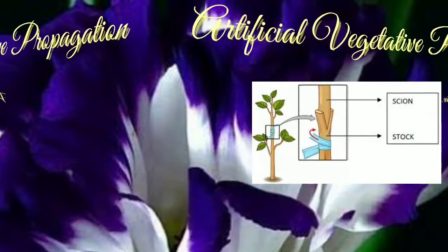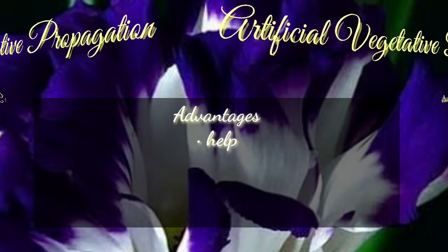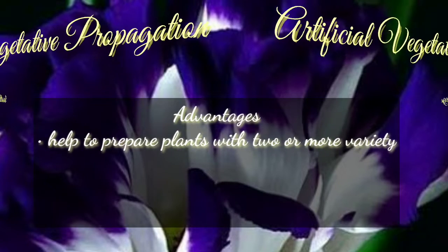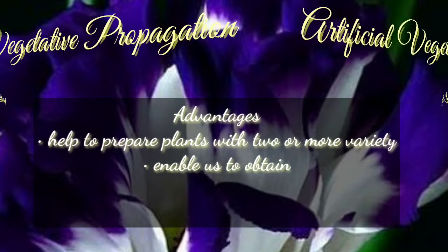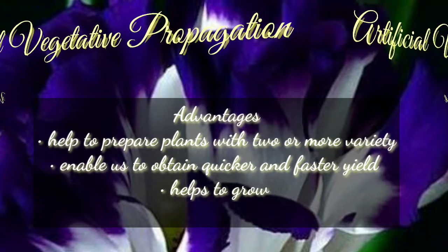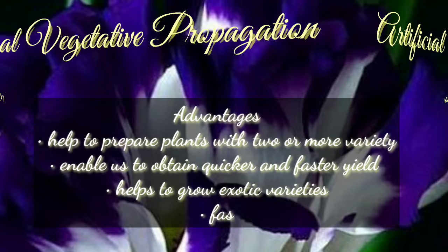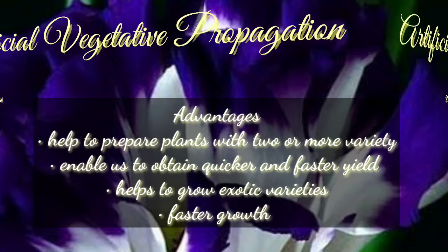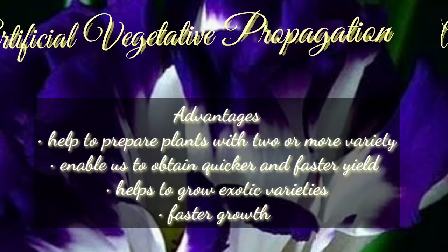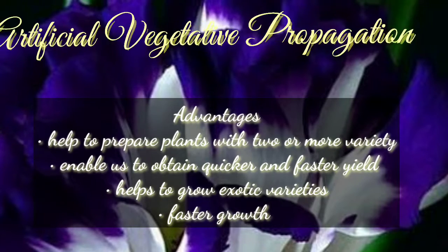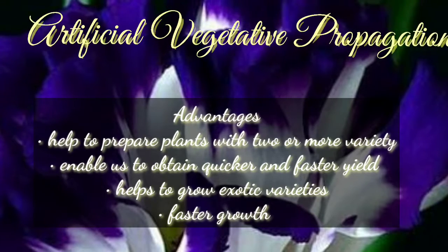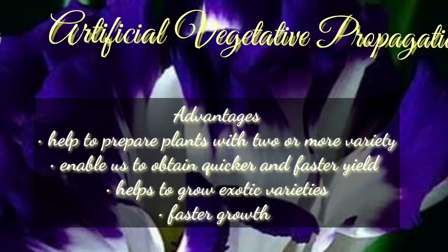There are certain advantages of using this technique, like it helps to prepare plants that give two or more varieties of flowers and fruit. It enables us to obtain quicker and better yield. It helps to grow exotic varieties locally, and through grafting, a young scion can produce flowers and fruit fast if grafted on the stock of a mature plant.